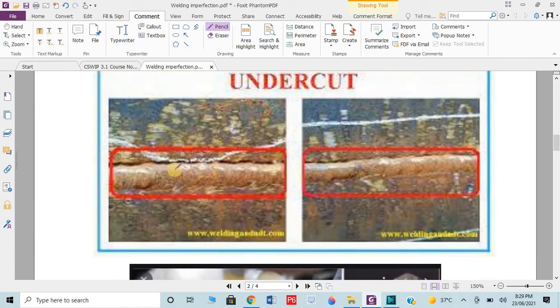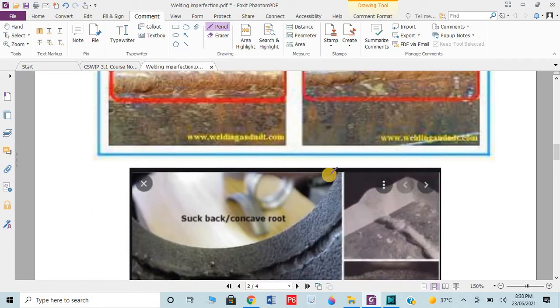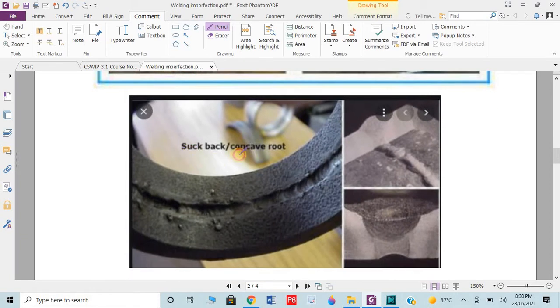Then we have undercuts. Undercuts, this is the original welding. If there is some gap between the parent metal and the welding, then it's known as undercut. Then we have concave root, means from the root, if we have the root of any welding and it's like this, concavity generated but welding started here. So this area where the concavity generated is known as concave root, like this.